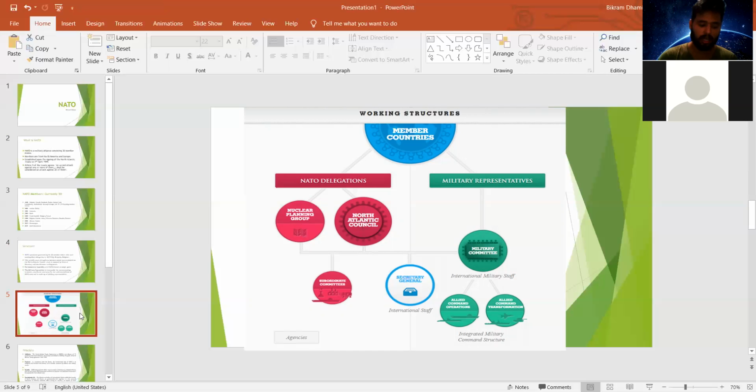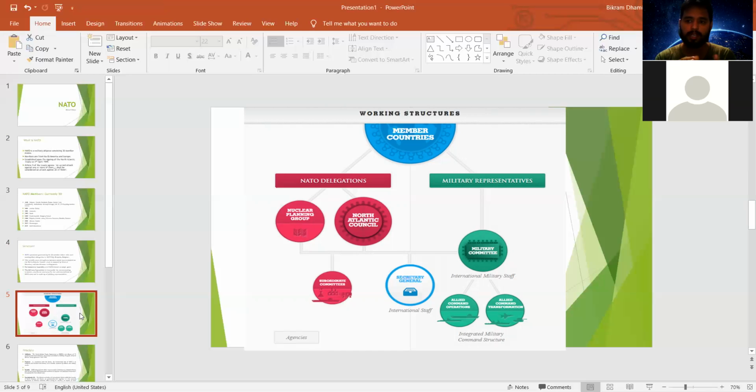The council is chaired by the Secretary General of NATO, and it makes policies and decisions for different security purposes in this organization. The member countries of NATO also have military representatives.